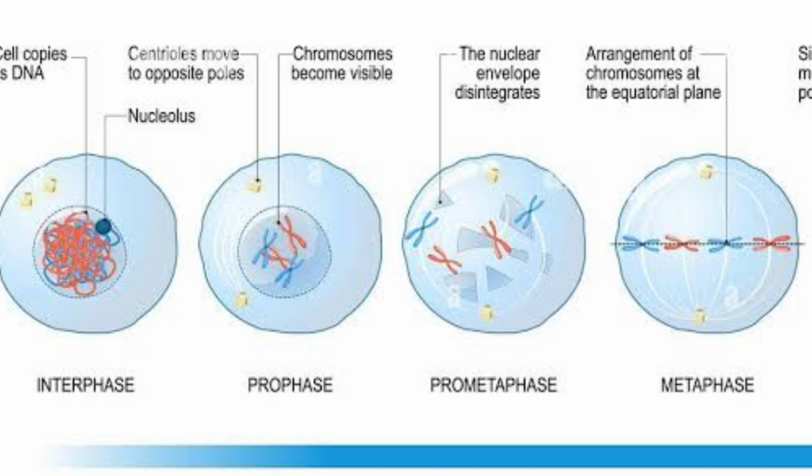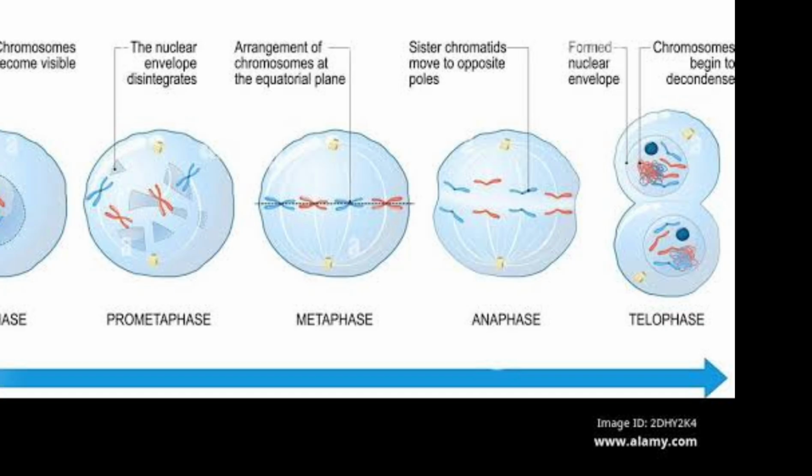So if we have a close look at what happens in mitosis: in interphase we cannot appreciate chromosome pairs, while in prophase we are able to appreciate chromosomes arranged in pairs. In prometaphase, the nuclear envelope breaks down, and microtubules, or the spindle, start forming in prometaphase.